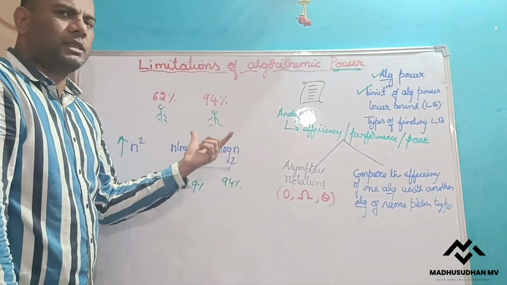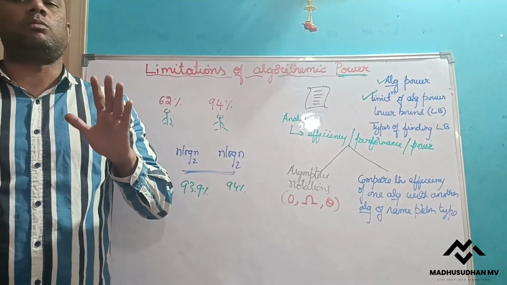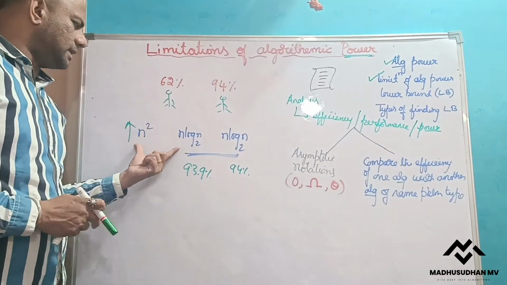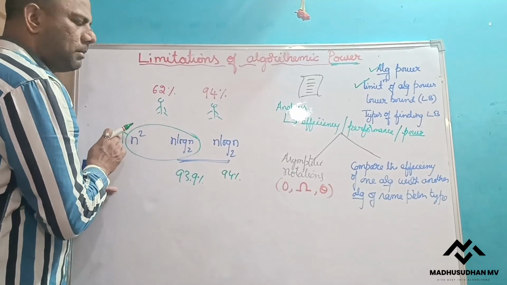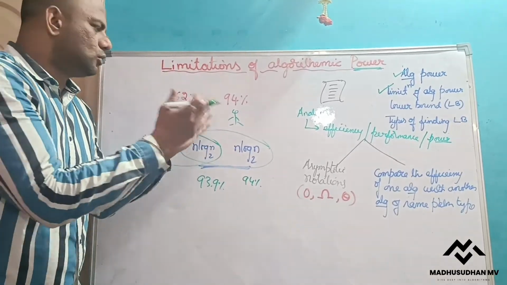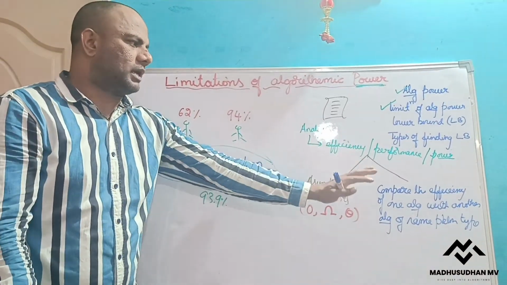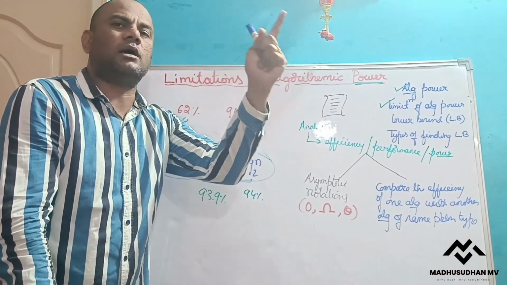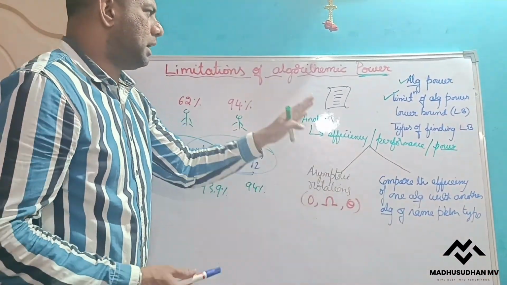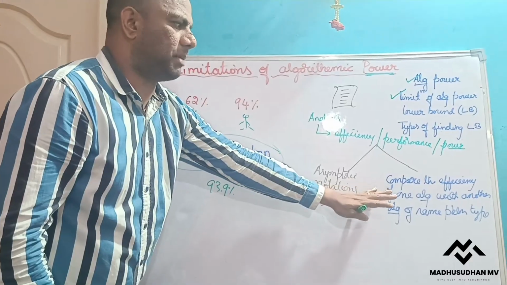So when I compare the efficiency of one algorithm with another algorithm, we come to know whether one can be improved or not. In this case, yes, exactly, here we need to improve this. But when I compare these two, there is no need to improve, because they are almost the same. This is what we come to know when we compare the efficiency of one algorithm with another of the same problem type. So we know what algorithmic power is, what the limitation of algorithmic power is, and why we need to do that comparison.